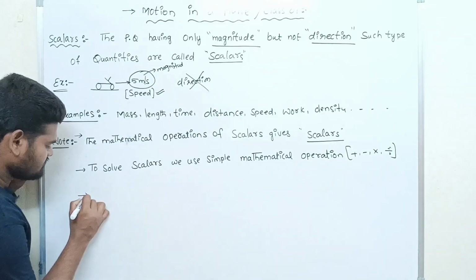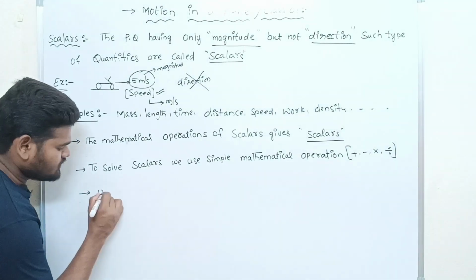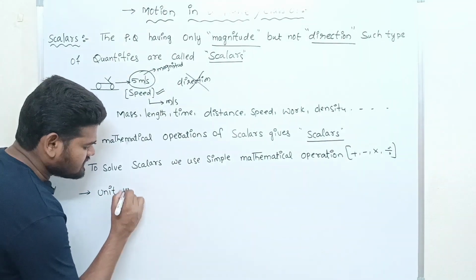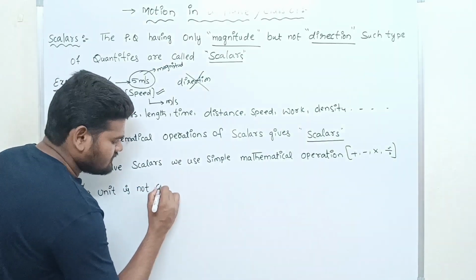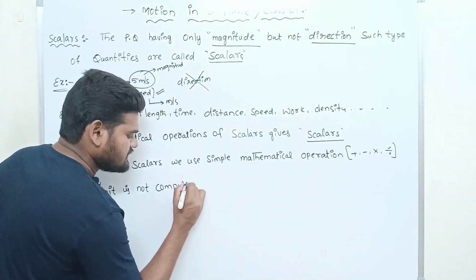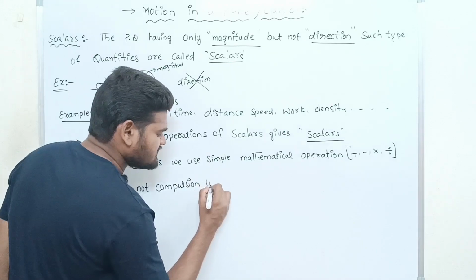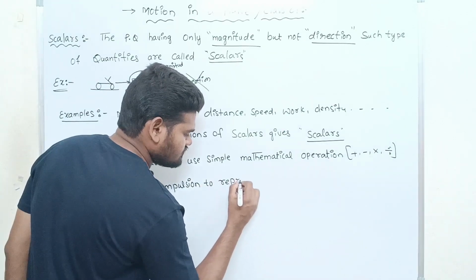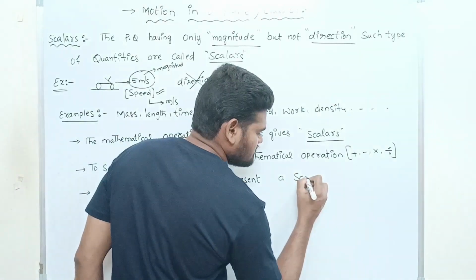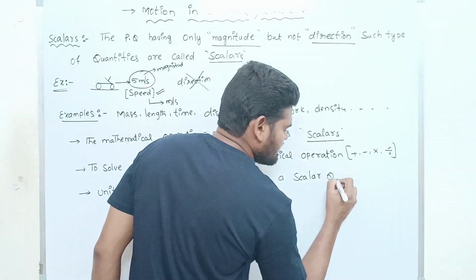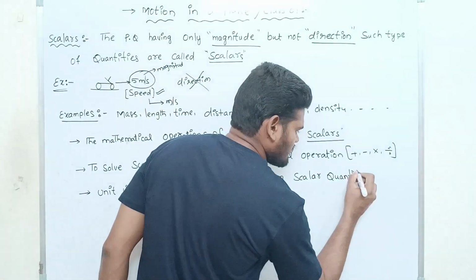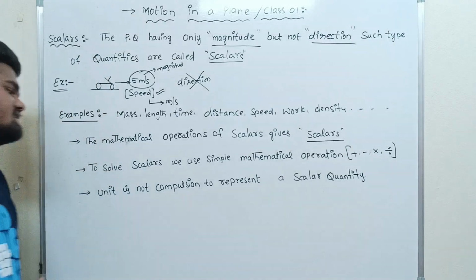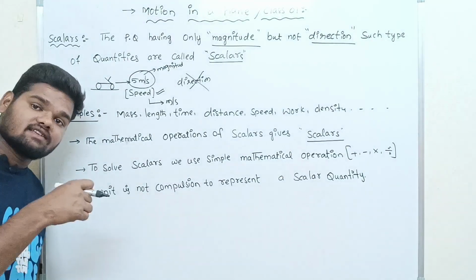Next one. So what is that? Unit is not compulsory to represent a scalar quantity. So unit is not compulsory to represent a scalar quantity.